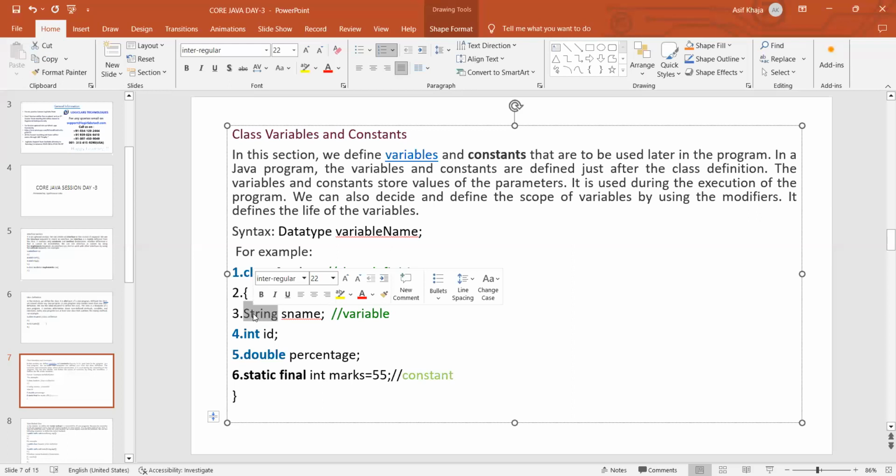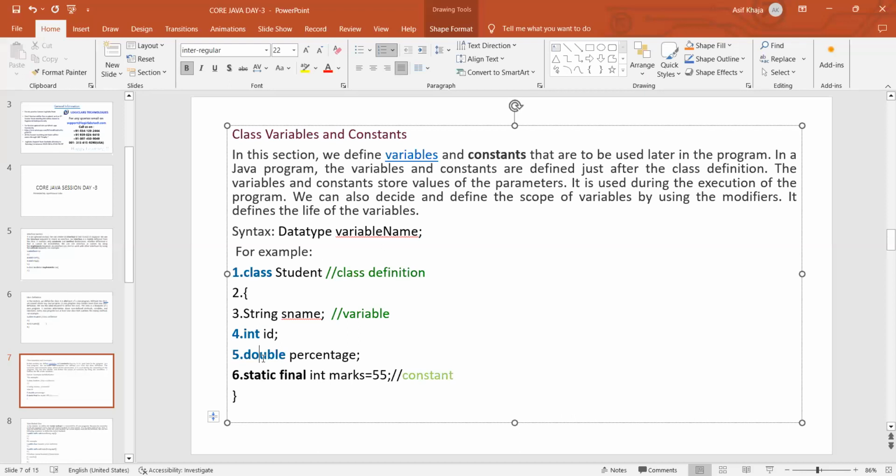It is used during the execution of the program, when these variables or constants are used at the time of program execution. And we can also decide and define the scope of the variables by using the modifiers.